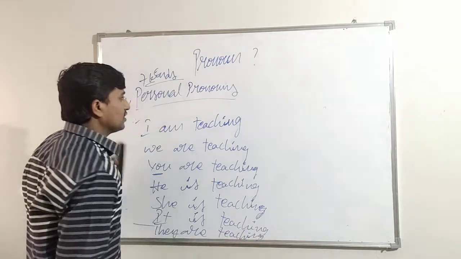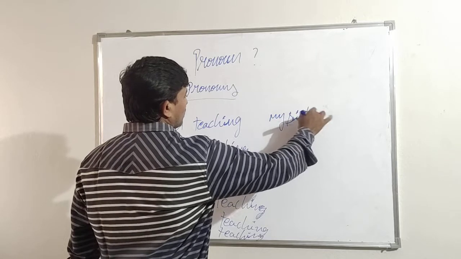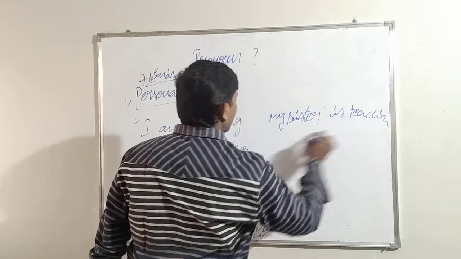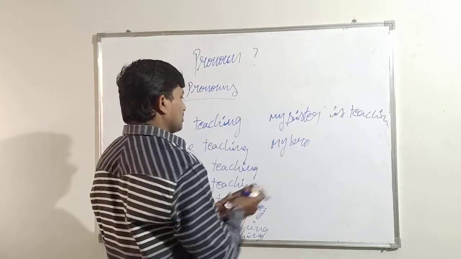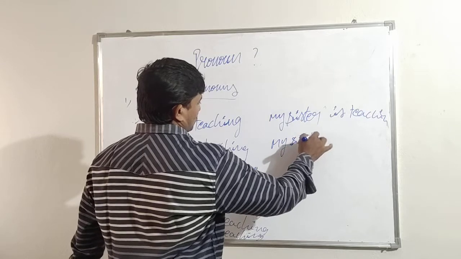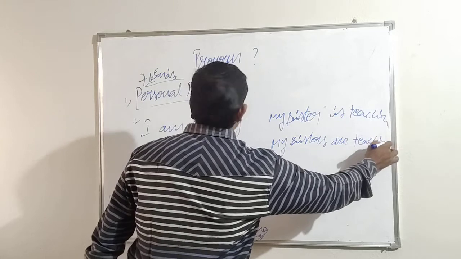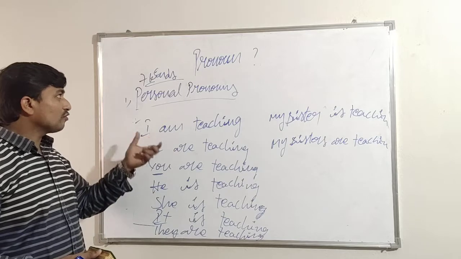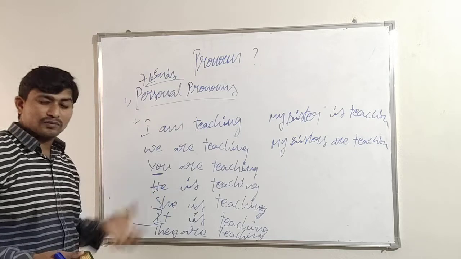And one singular number is left here. See, my sister is a singular number. Is it a noun or not? Yes, my sister is teaching. My brothers, plural number, or my sisters. You may use the same, then you may not get any confusion. My sisters are teaching. See, come on. Just see here, observe how I have used personal pronouns in our communication.